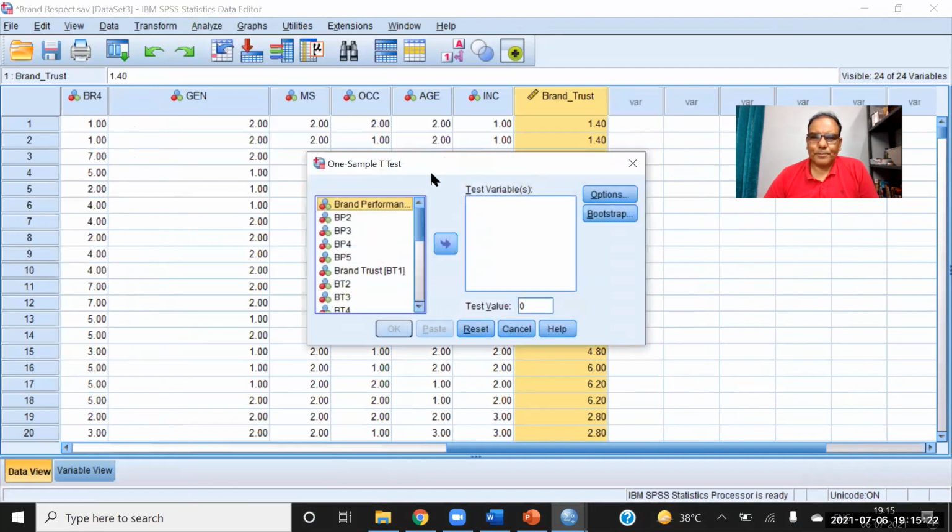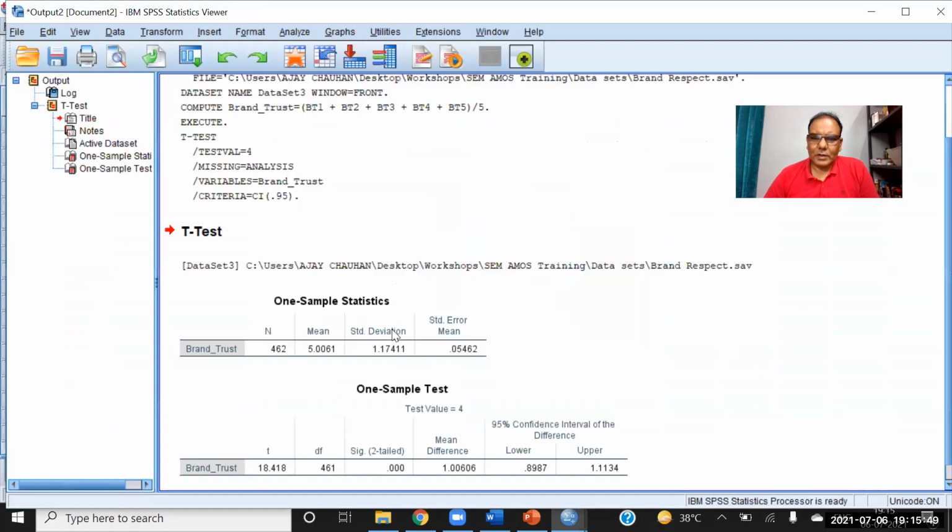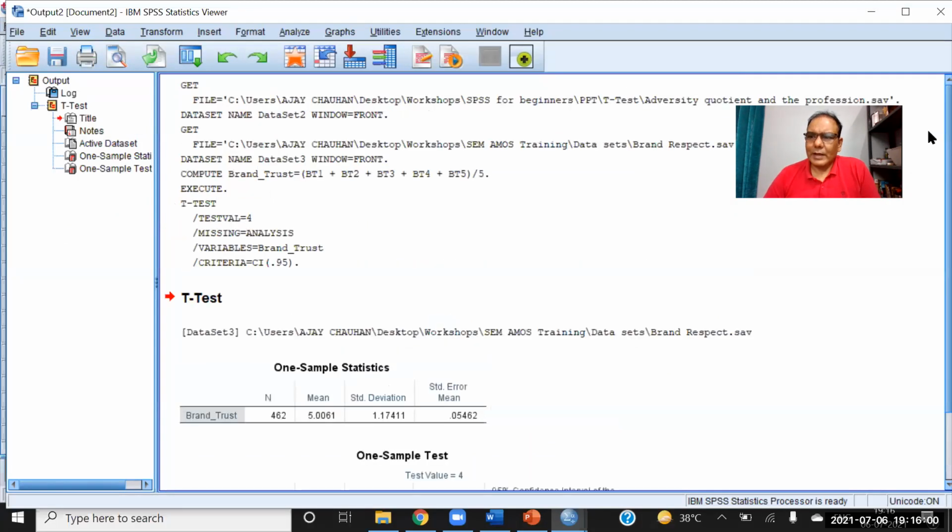with the one sample t-test. So I'm taking the brand trust here. And what is the test value here? The neutral value. And the answer is 4. So I want to know what the actual value of brand trust is and whether it is significantly different from the neutral or not. And okay. So here, the mean I found is 5.061, and